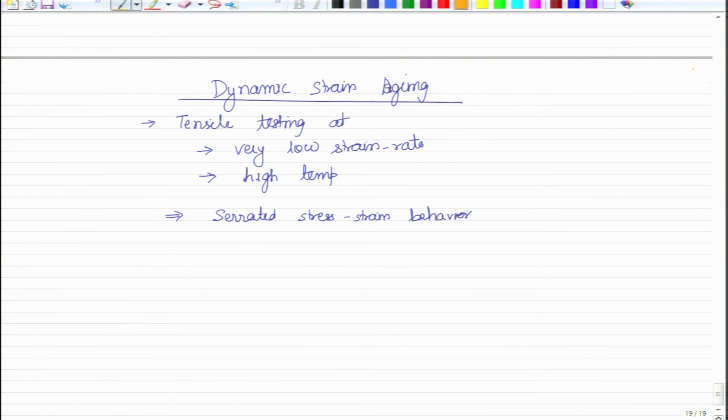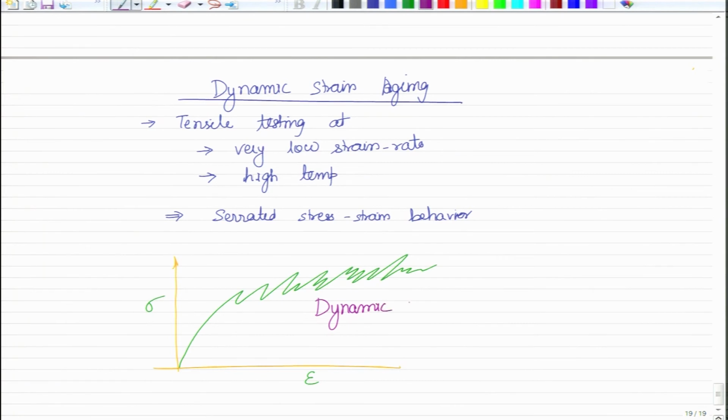And how does it look like? It looks like this, and this is what is termed as dynamic strain aging.